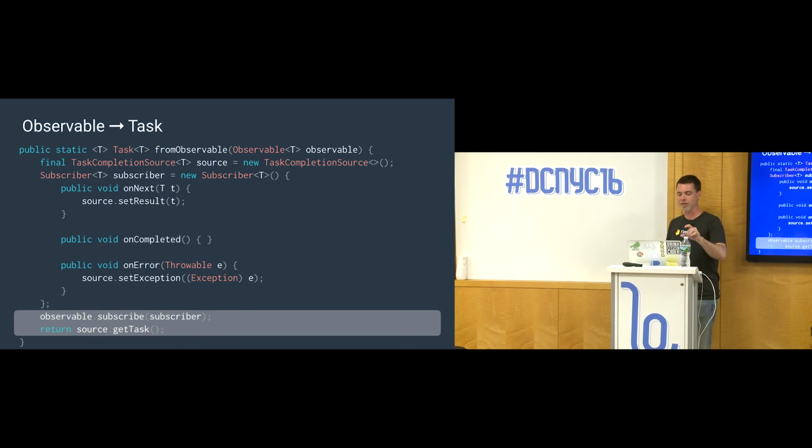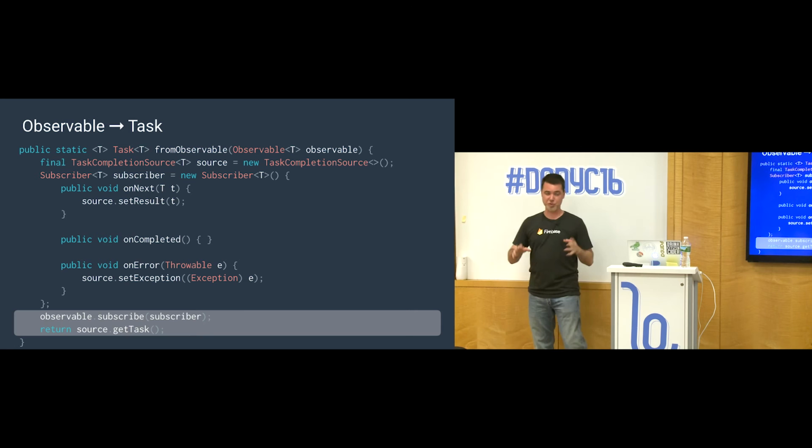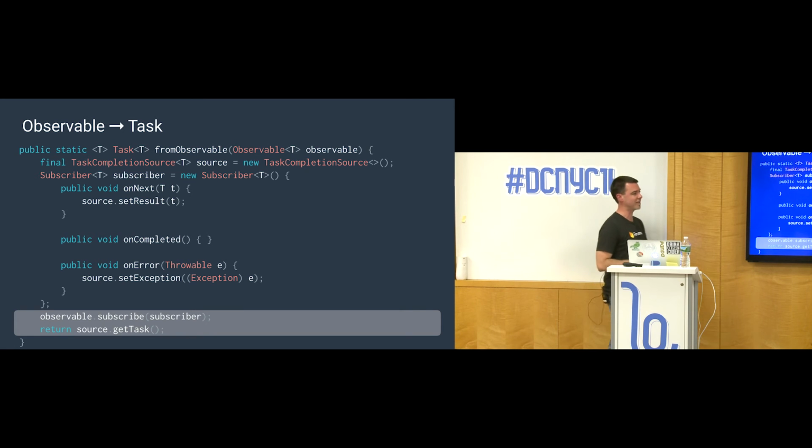Now, there's a little bit of a caveat with this particular example. If this observable generates multiple items of data, it'll end up trying to call setResult twice, which is actually an error in the task. It's a programming error to try to resolve a task twice, so you'll need to defend against that. But this fits so nicely into the slide, so I didn't want to add that extra code. Okay. Any questions about converting RxJava and tasks?